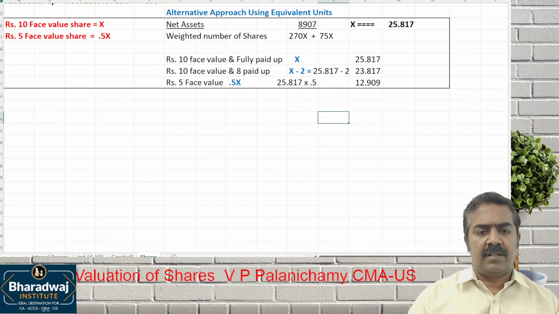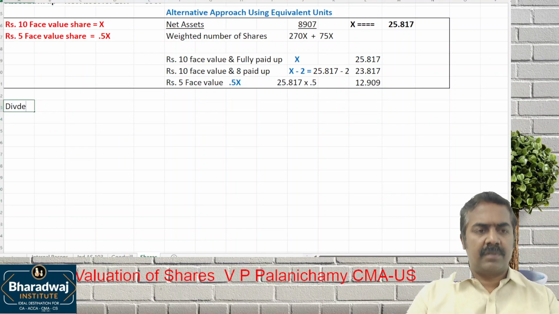Shall we start? Dividend based value. We know the formula: expected rate of return divided by normal rate of return into paid up value per share.